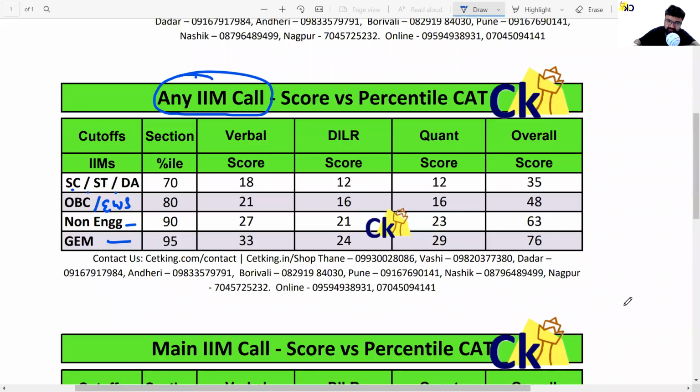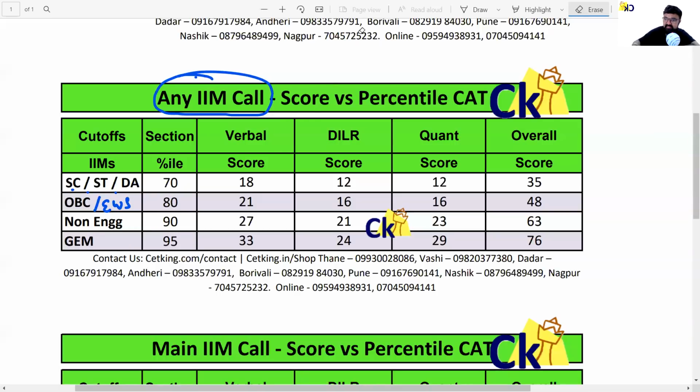If I look at here, every question is worth 3 marks. Divided by 3. GEM is here, open. GEM is a general engineer male. You need to target 95 percentile if you are an open category male, GEM engineer male, or non-engineer male; 90 percentile for male, female, EWS; OBC 80 percentile; and 70 percentile for SC/ST. So these are the 4 target percentiles.